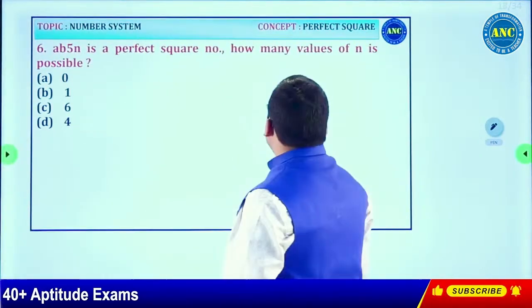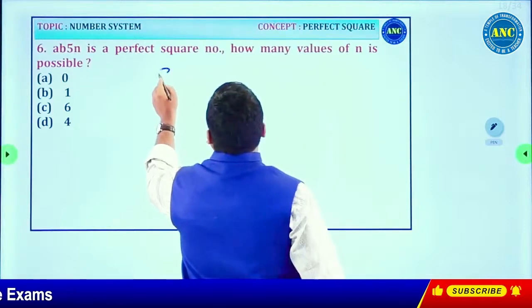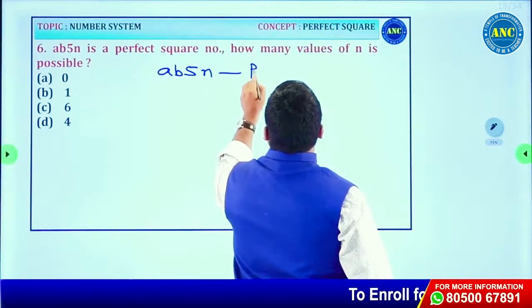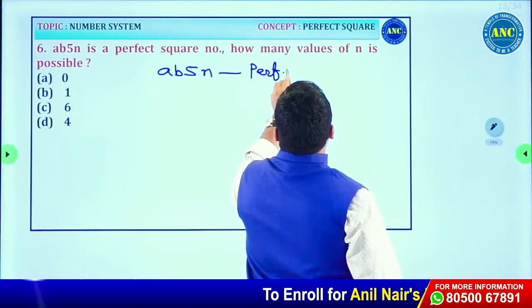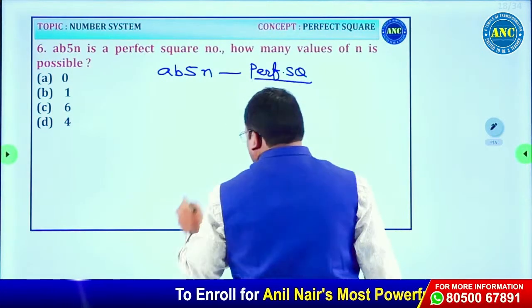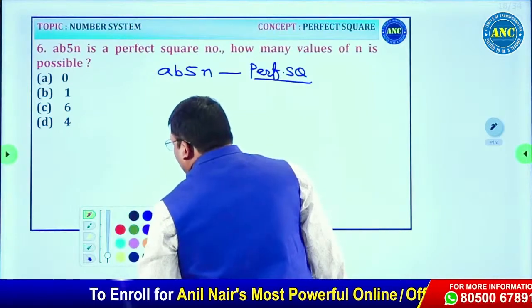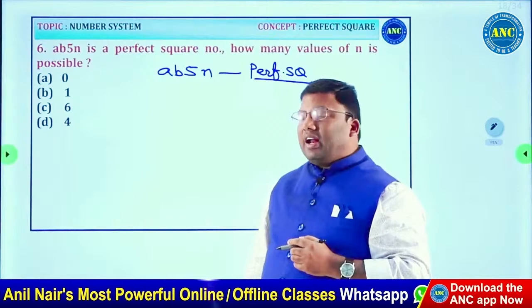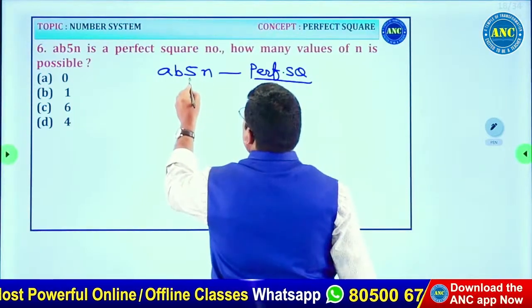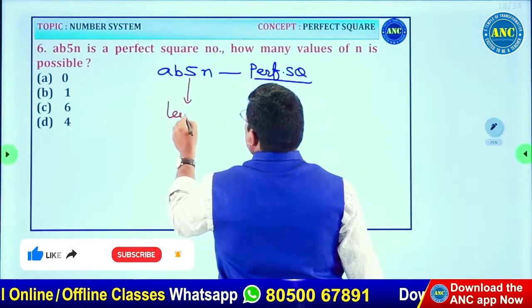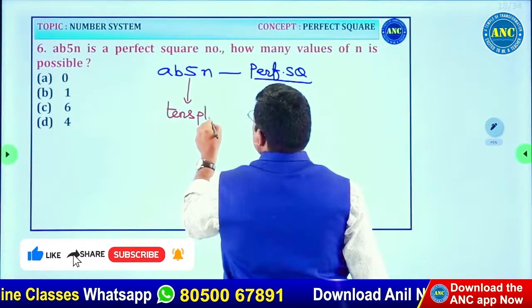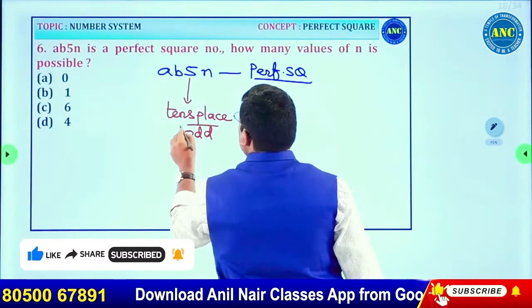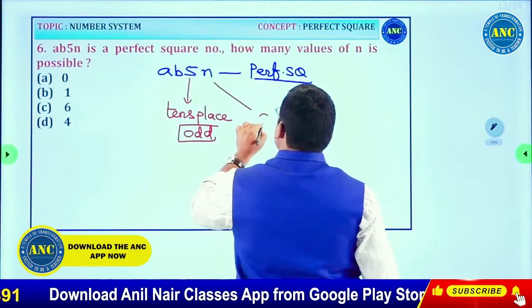First, read the question. This number is a perfect square. What is given in the question? The tens place is given. Is the tens place odd or even? Tens place is 5, and 5 is an odd number. If the tens place is odd, the units place has to be 6.